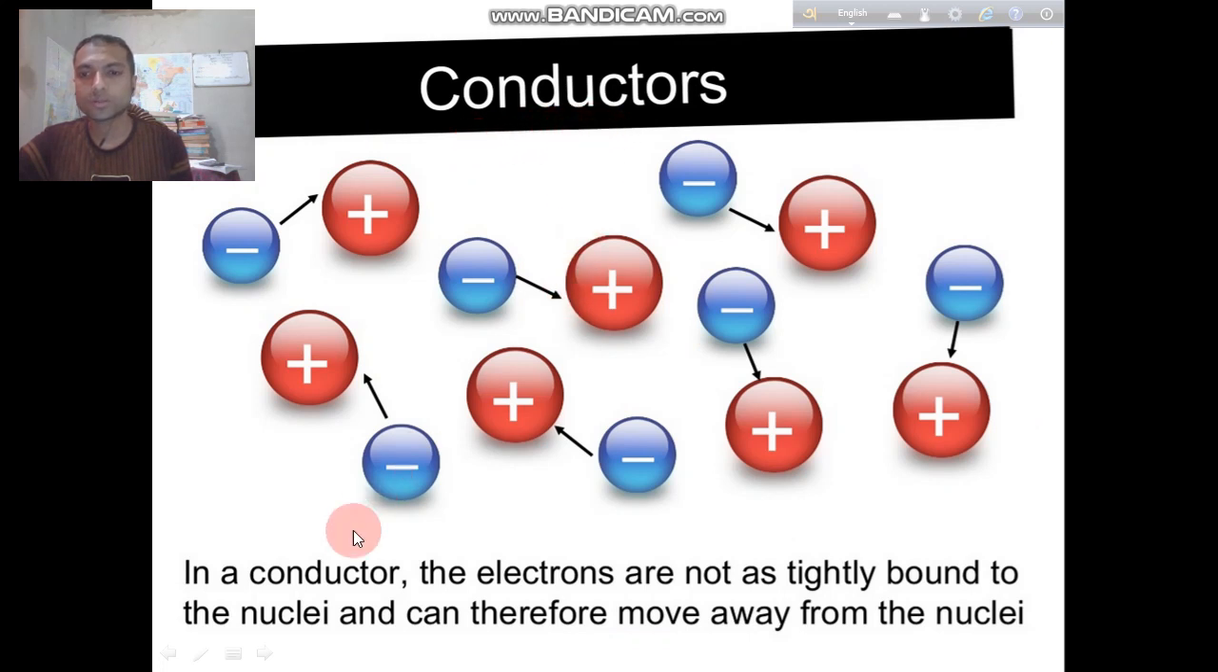Conductors. What is a conductor? In a conductor, the electrons are not tightly bound to the nuclei and can therefore move away from the nuclei. Here the positive charge and negative charge stay far away from each other, and the electron, that is the negative charge, can move freely. Such a material is called a conductor.